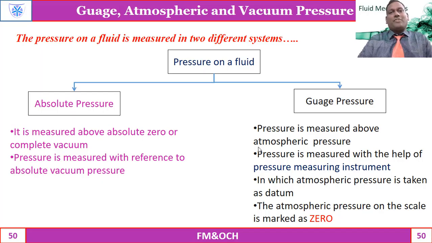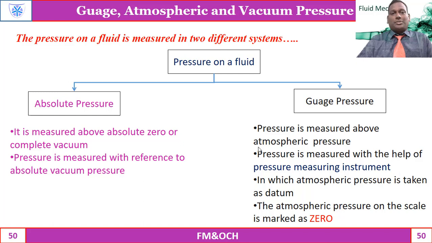Seen on type of animated content regarding the measure of gauge, atmospheric and vacuum pressures. So this is some of the explanation of the same. Now as was told earlier, the pressure on a fluid is measured in two different systems. So what are those two? One is absolute pressure and another is gauge pressure.